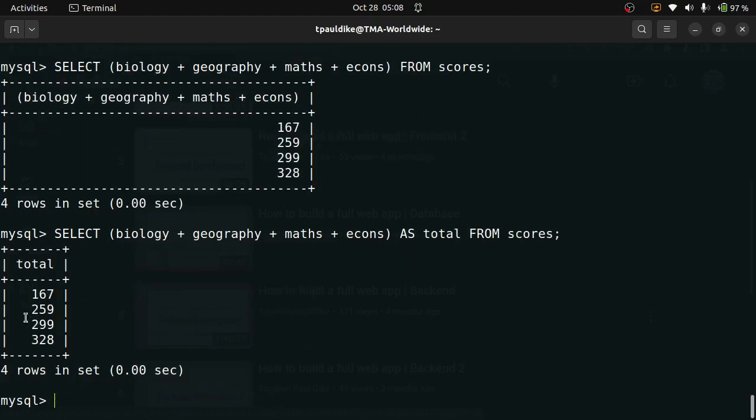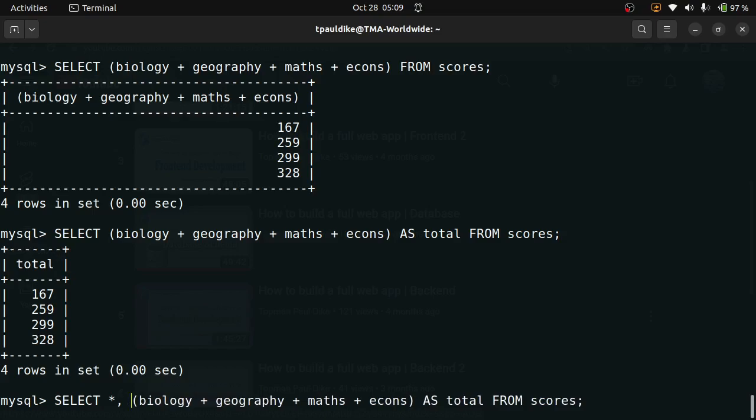So it names the column total, right? So I can still come here and add select asterisk. That means select everything, select star, comma. After selecting everything, do this for me.